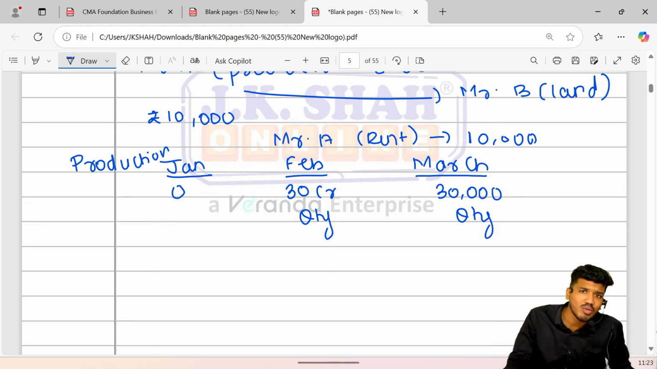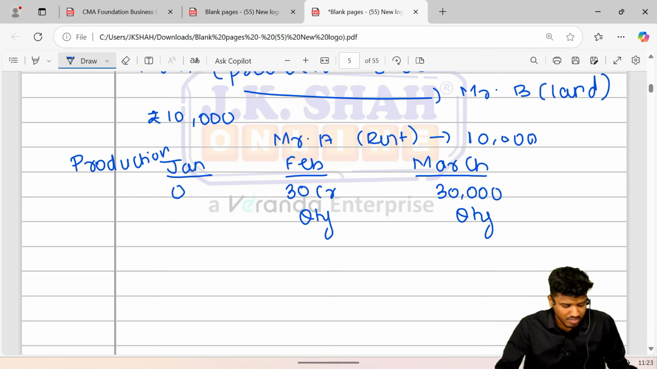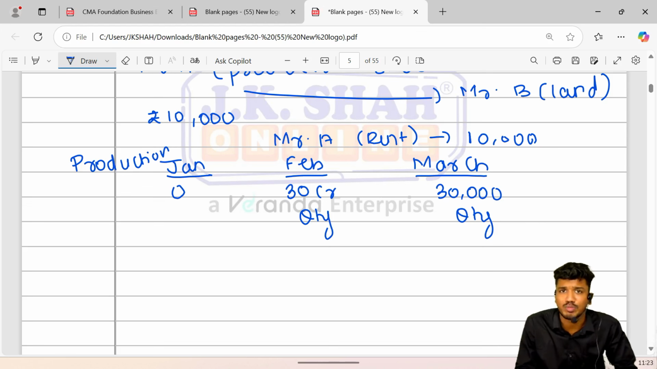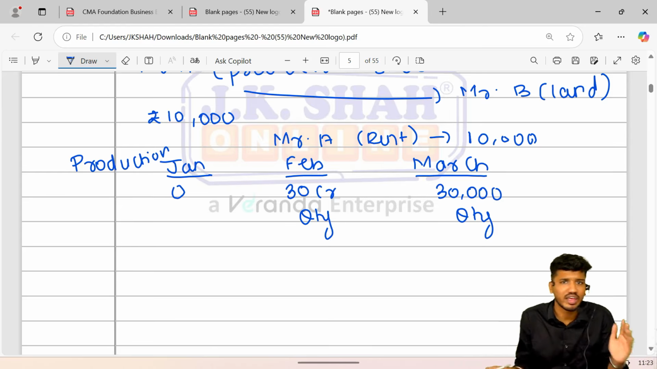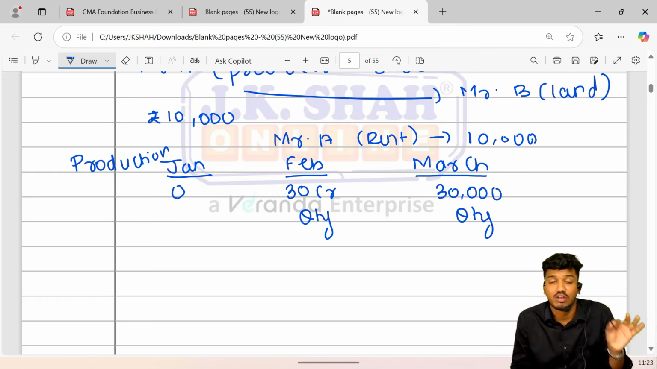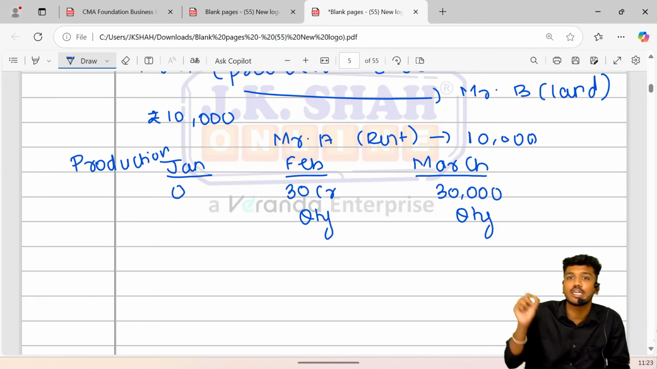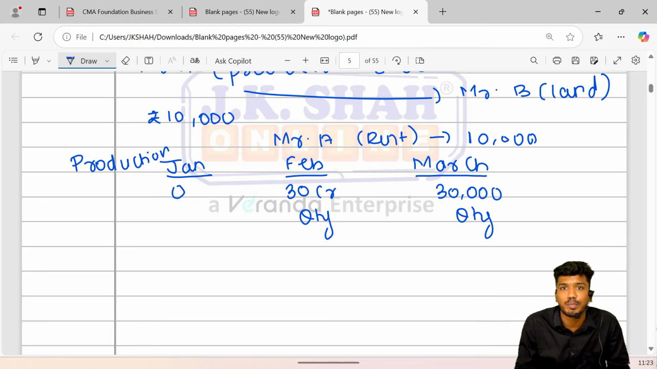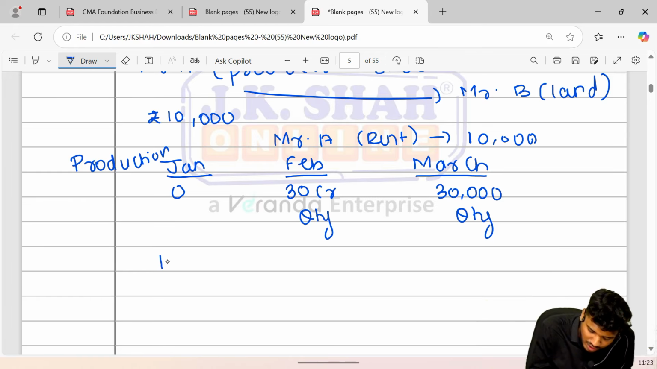Now guys, tell me, did Mr. A require to pay rent to Mr. B for the month of January? Absolutely yes. The reason being, whether he produces or does not produce, it is not the lookout of Mr. B. So here Mr. A is required to pay Mr. B a rent of rupees 10,000. So basically, he will be required to pay 10,000 a month.